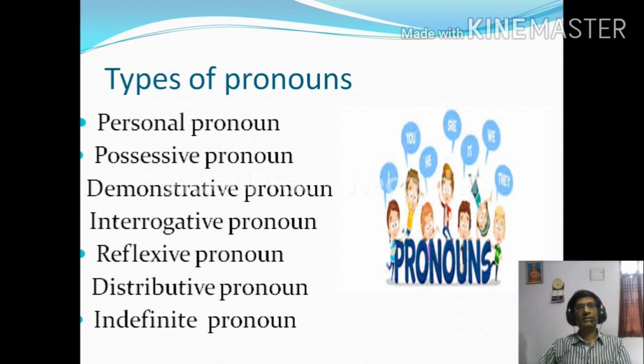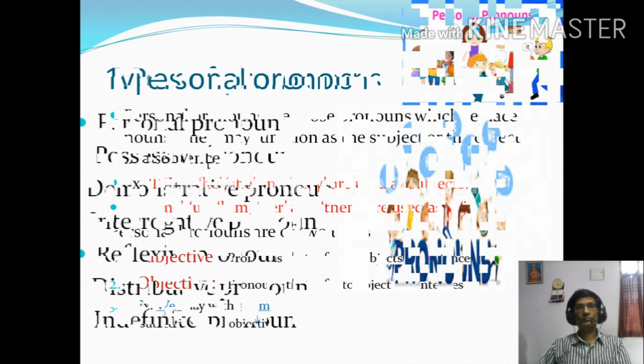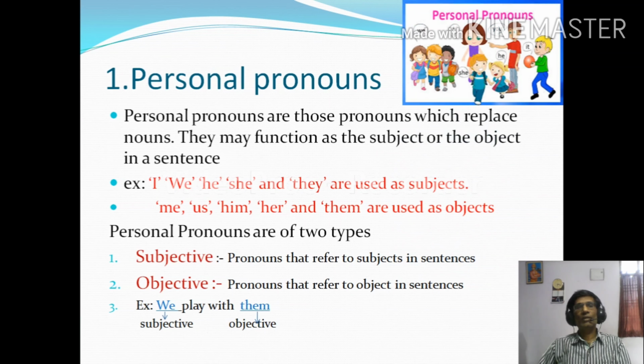So let's move to the next slide. We'll discuss personal pronouns in detail. Personal pronouns are those pronouns which replace nouns. They may function as the subject or the object in a sentence. So remember this, they function as subject as well as object in the sentence.